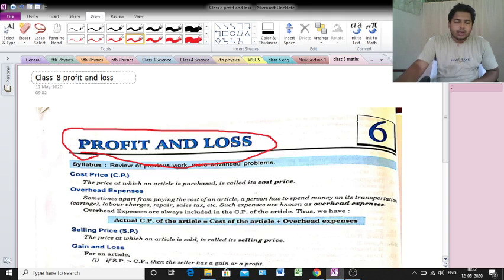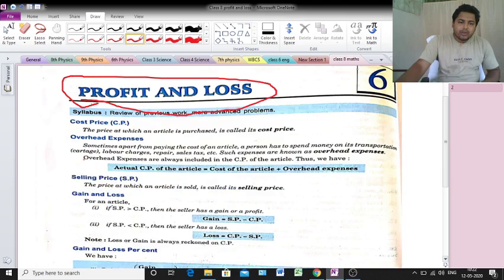Profit and loss. In this chapter, there are a few basic definitions and basic formulas, so we should know them. Already we know, but again we should learn a little bit. At first we should learn what is cost price.